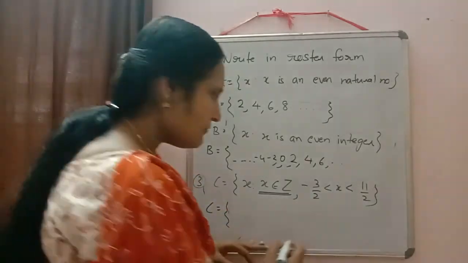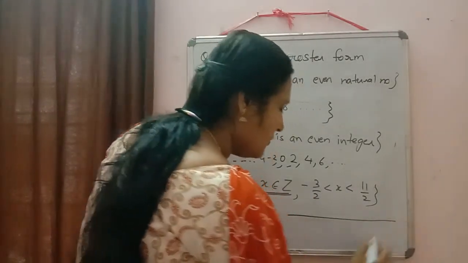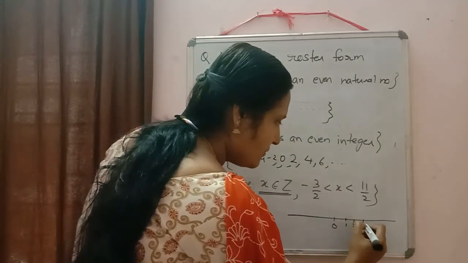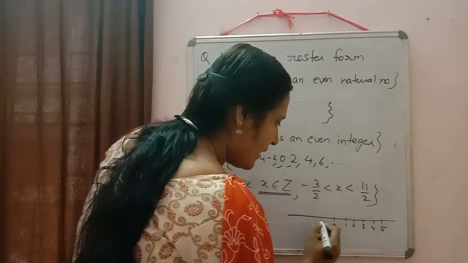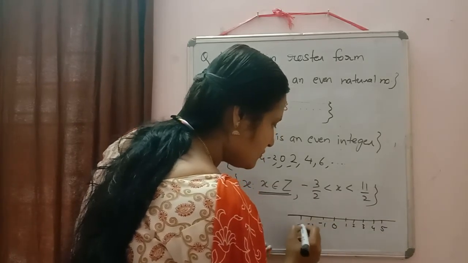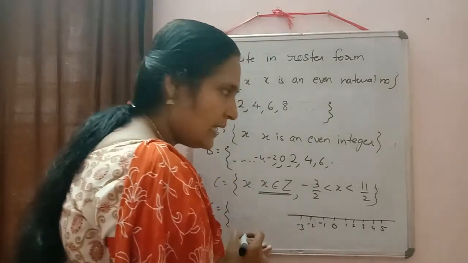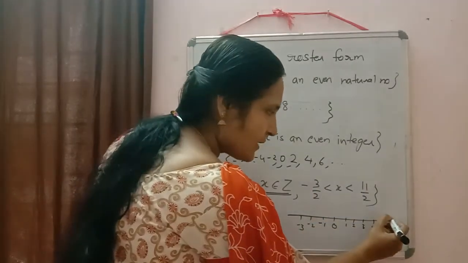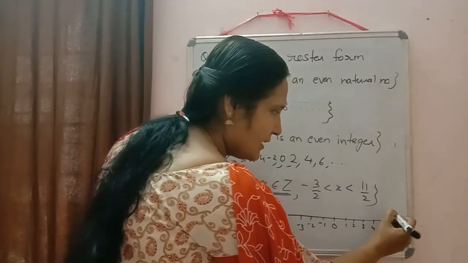Here it will be easy if we convert into decimals. Here we have 0, 1, 2, 3, 4, 5, minus 1, minus 2, minus 3. 11 by 2, if we divide, comes to 5.5, so 5.5 is somewhere here.